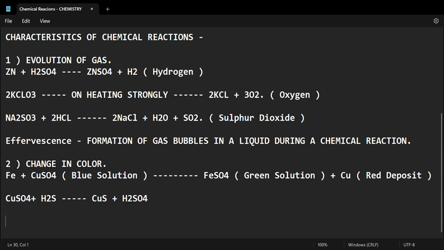Now, this is the last one. Oh, wait, I forgot to tell you the colors in this one. The second one is copper sulfide, CuS.